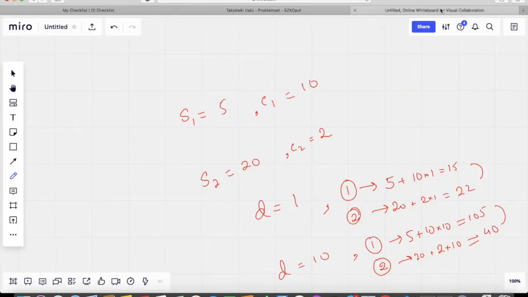So for example, if the initial order of your companies was 1 2 5 4 3, and then you were told to swap these 2, then your required ranking must be 1 4 5 2 3. Our job is only to tell a particular value of D where this ranking can be achieved, and we have to do this after every swap.